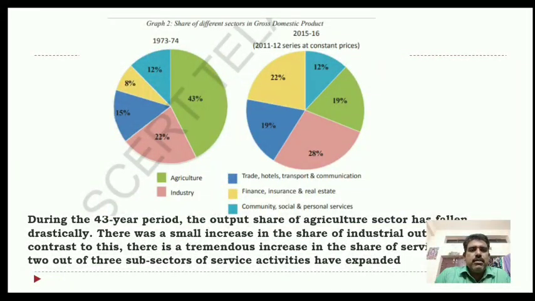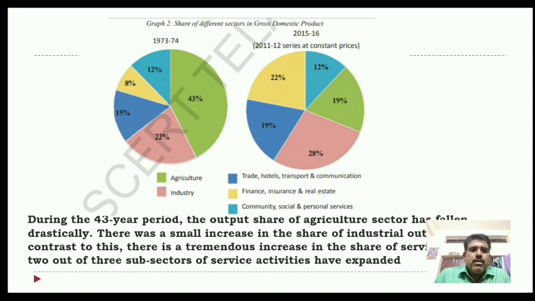See these pie charts. Share of different sectors in gross domestic product, GDP, in 1973 to 74 and 2015 to 2016. Here you see the green color, that is agriculture, and the light red color is industry. Agriculture was 43% previously, and now it has come down to 19%. Previously the industrial sector was only 22%, now it is 28%. That means a small increase is there.